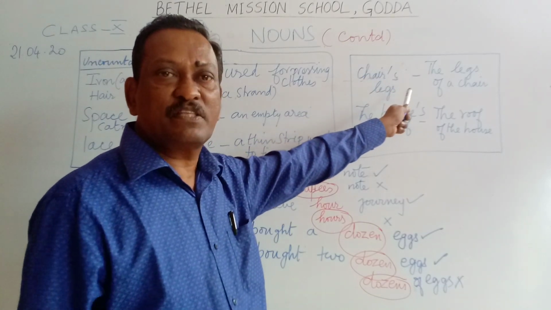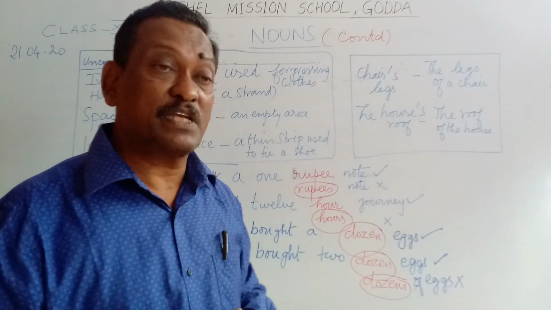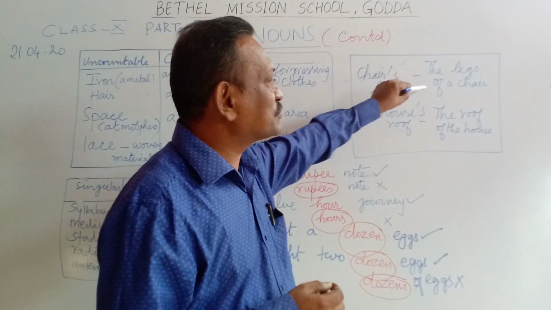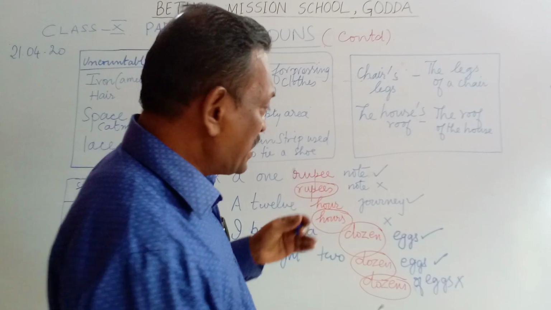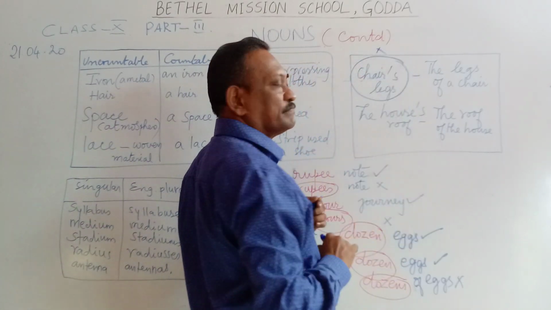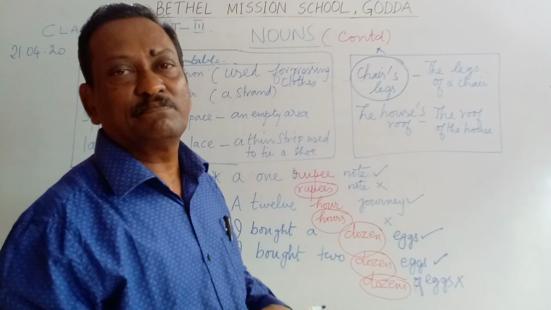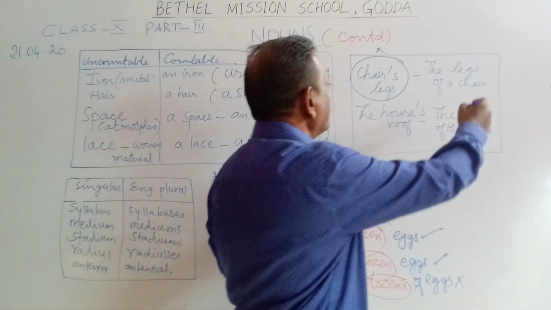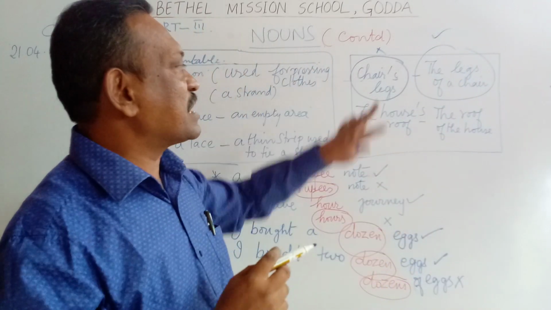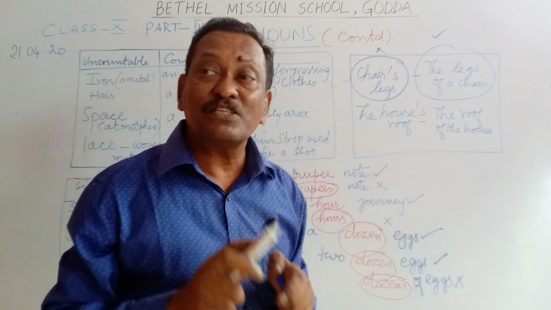Now, look at this particular part. This is a point that you should not miss when you discuss nouns. Chair's legs, the legs of the chair. We never use an expression like this in English. This expression is wrong. Then what is the right expression? This expression is correct. So you don't say chair's legs, but you say the legs of a chair.